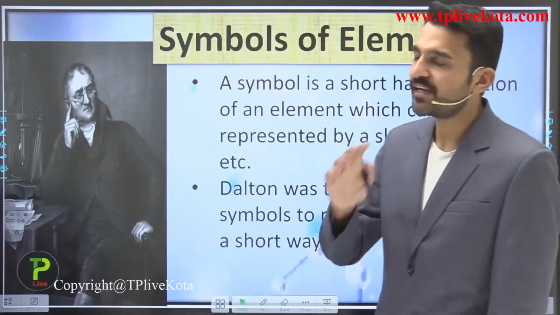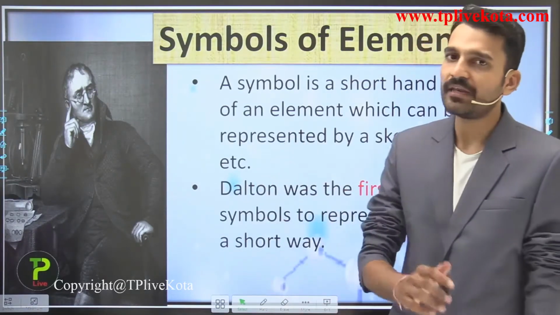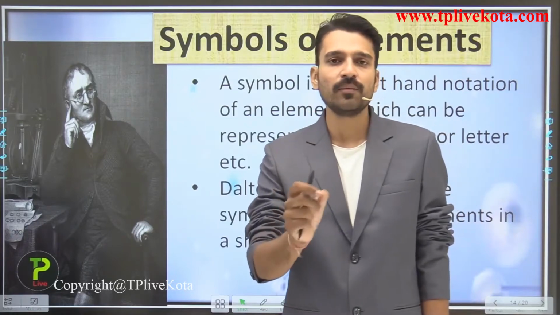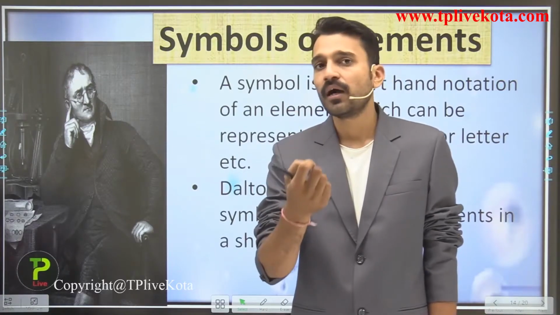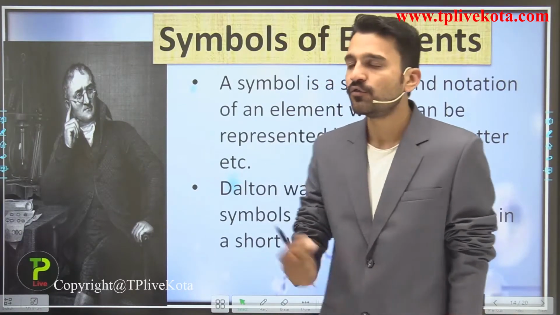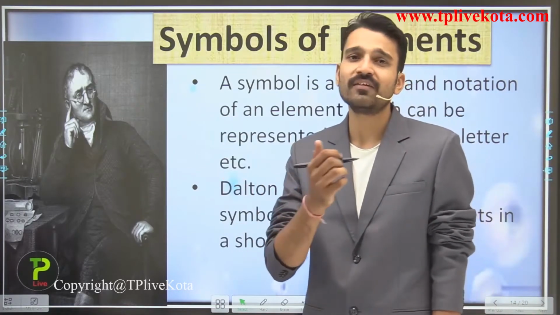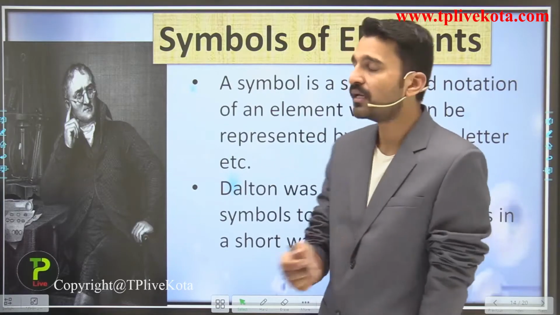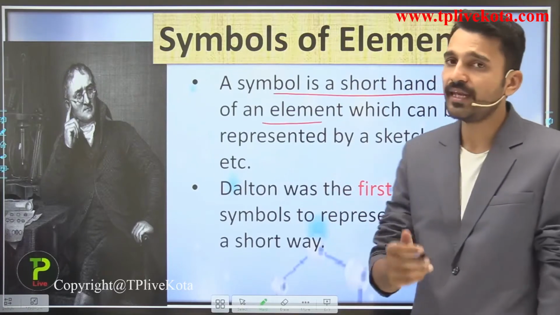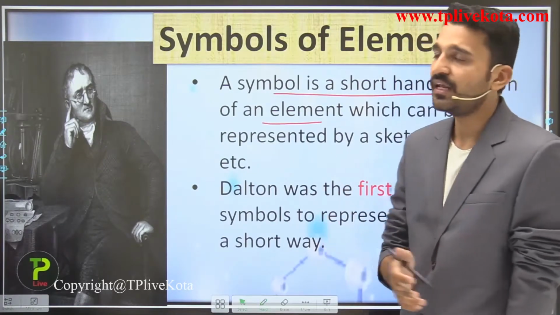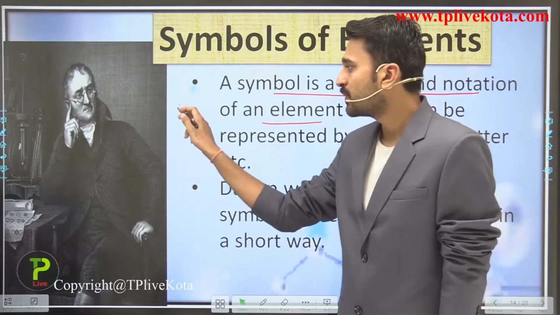So now students, let us move into the next topic, which is about the symbol of elements. We know that an atom is the smallest part of any element of any matter. But how to represent the atom? For that, the first representation was given by John Dalton. What is actually the meaning of the symbol? The symbol is a shorthand notation or representation of any element. Just for an example, if I talk about hydrogen, the first thing that comes to your mind is a symbol like this.